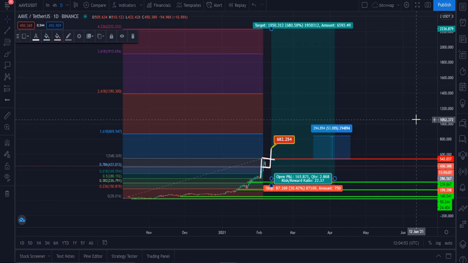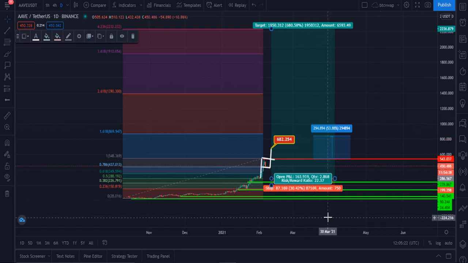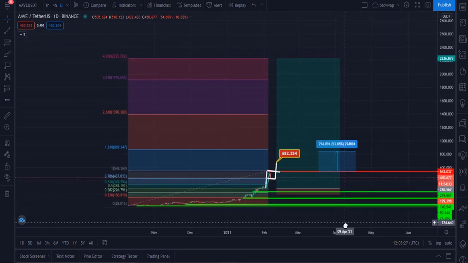If you buy Aave from the $300 price level and put your stop loss at the $200 level, then definitely in the near future, within 6 months, I think it is going to hit the $2,200 level, and it is going to give you 650% profit, and your risk will be only 30%. I think this is a very beautiful risk and reward, and this is the 6 months target for Aave for me.